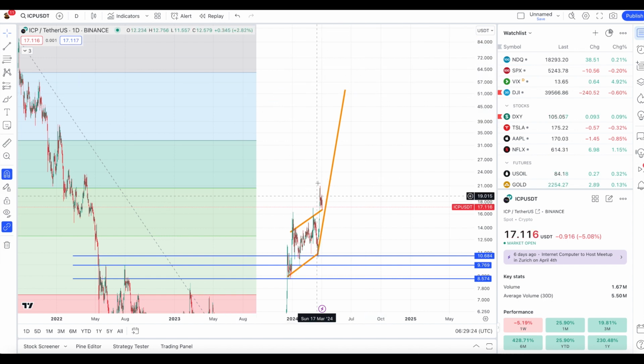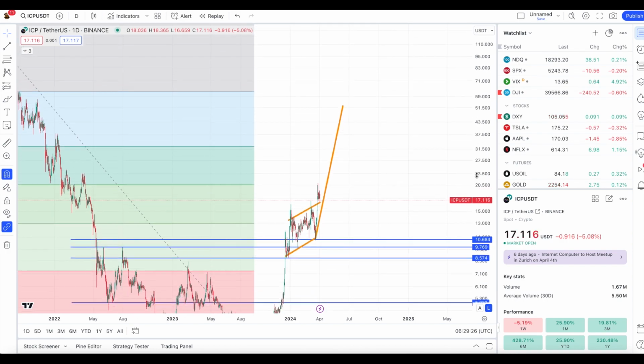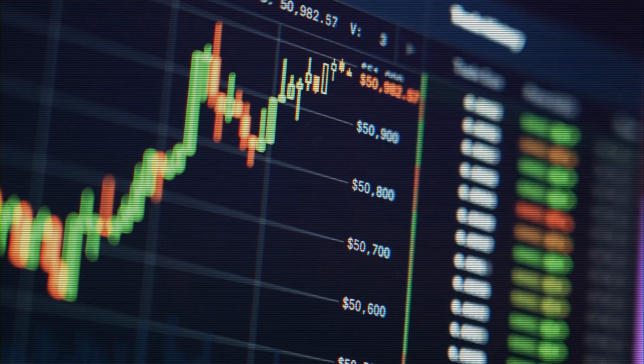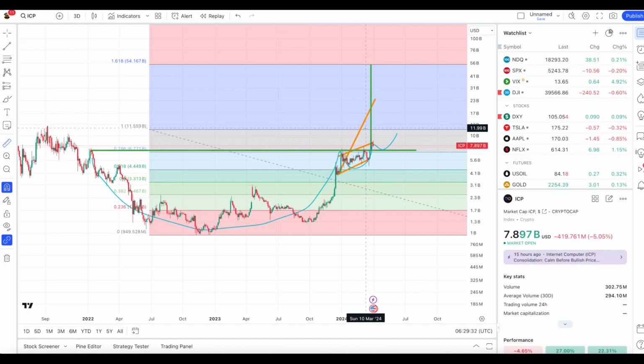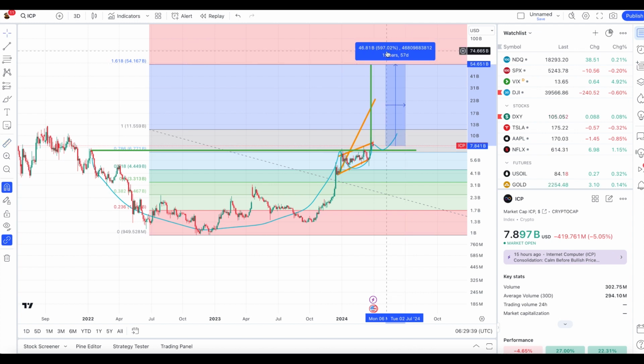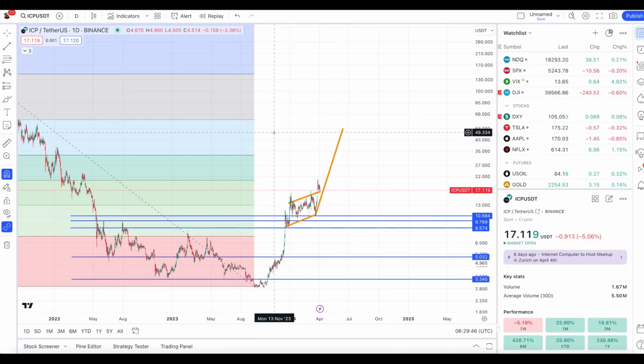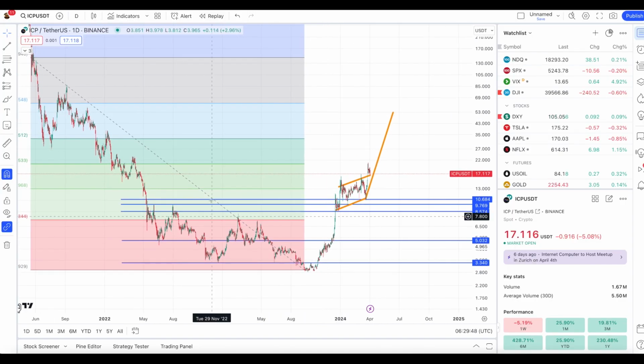Now, is that in the realm of possibility? Definitely, that's about a 3x from where we are right now. So the market cap was showing us an 8x potential based off of this breakout pattern. And just so you can see, that's roughly a 600% appreciation from where we are right now. Definitely a huge appreciation. But what do we see in this price action? So we've seen some confluence right here.